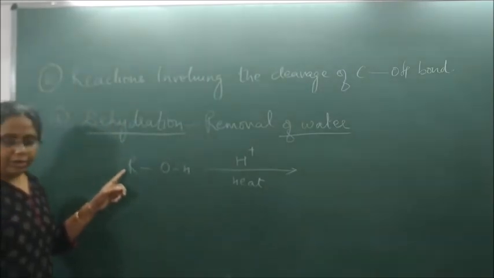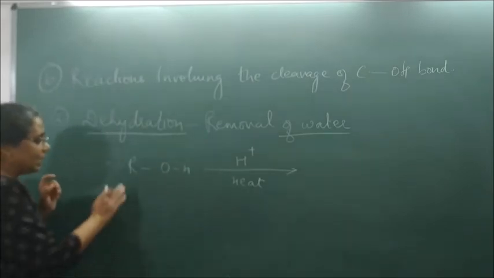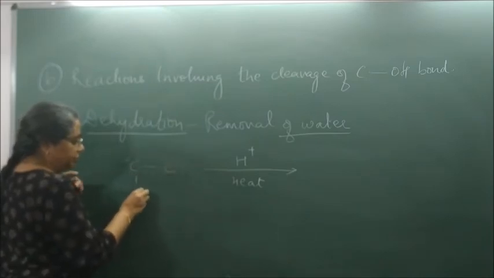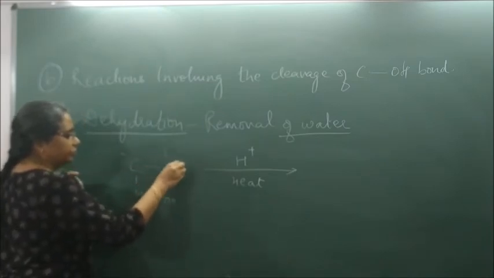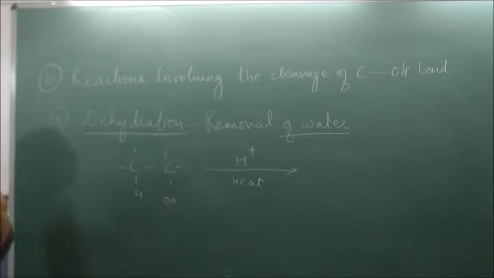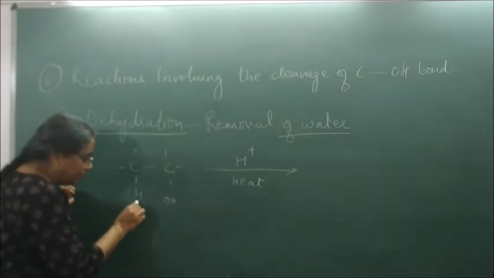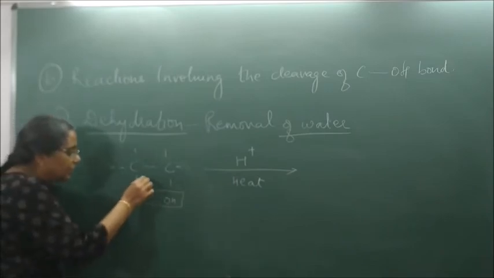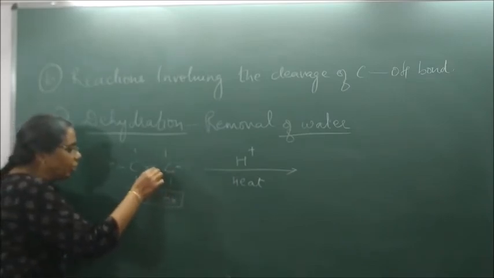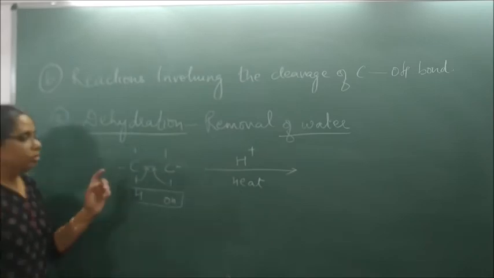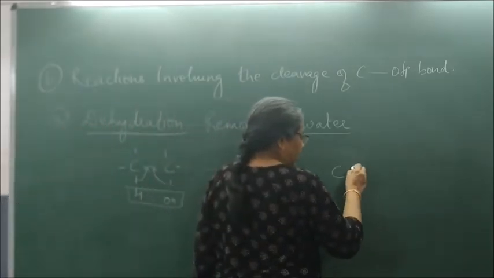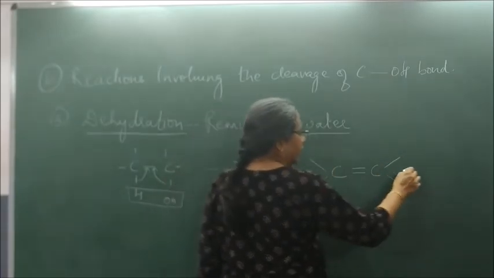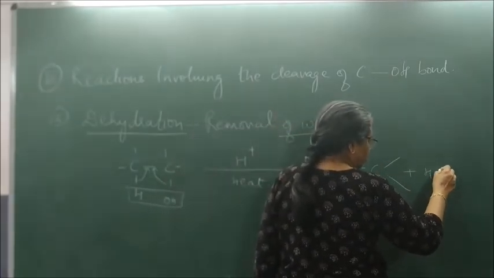Here I cannot explain it fully, but I will take C2H5OH. Now, when I heat it, what gets removed? Water gets removed. This bond and this bond will shift here. So I will get C double bond C, with H and H, plus H2O.